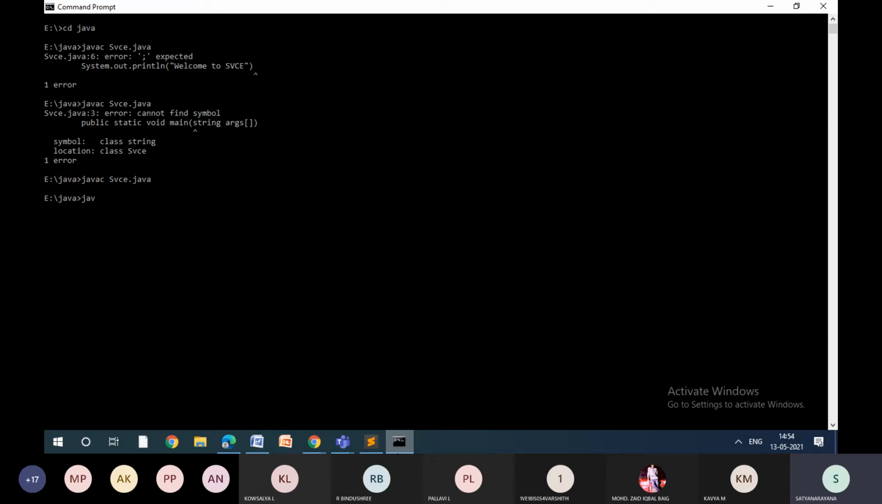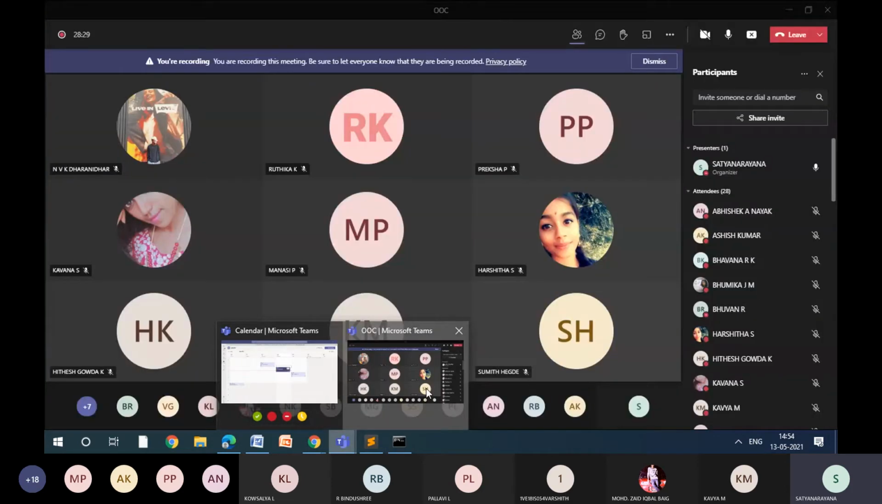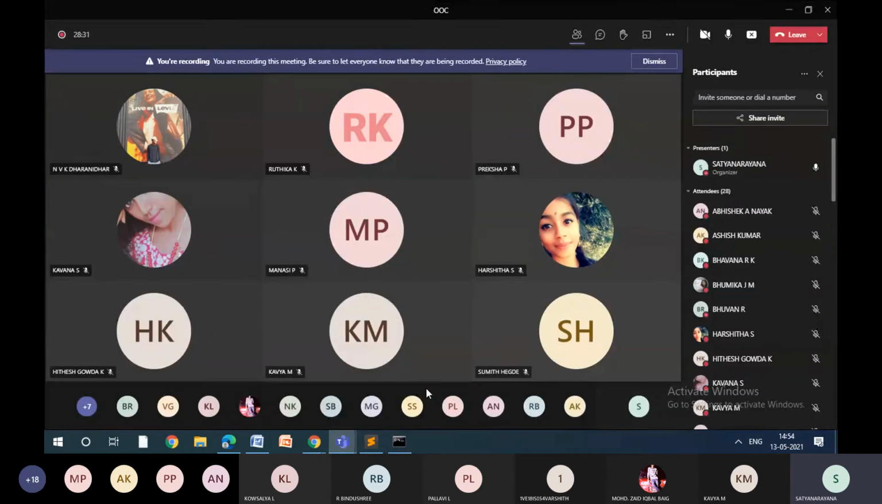Let us see if there is any error at the runtime. So how to do the runtime? Java SVCE. There is no error at the runtime. So I got the output: Welcome to SVCE. Right. So this is how you need to do the compilation and running of your Java program.